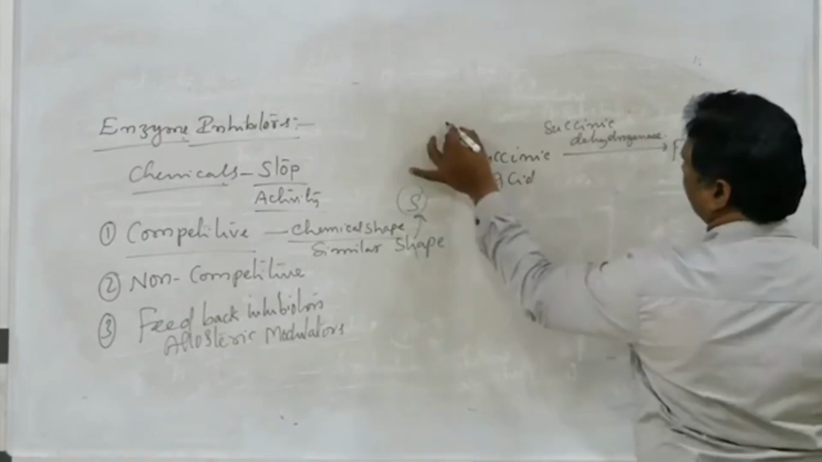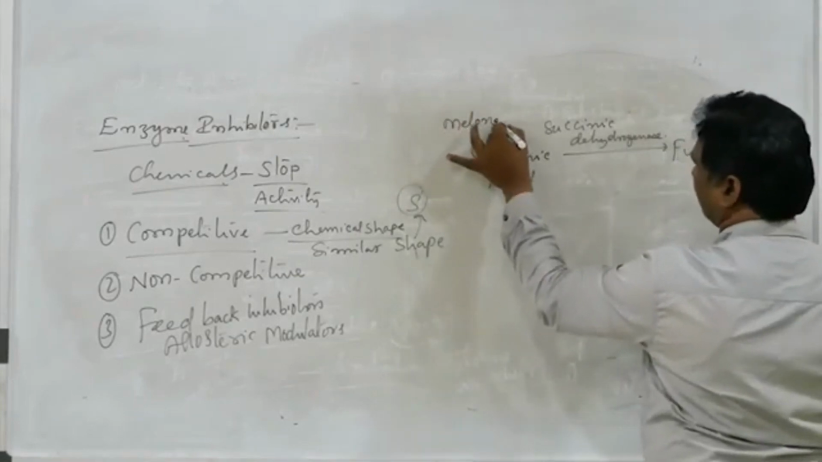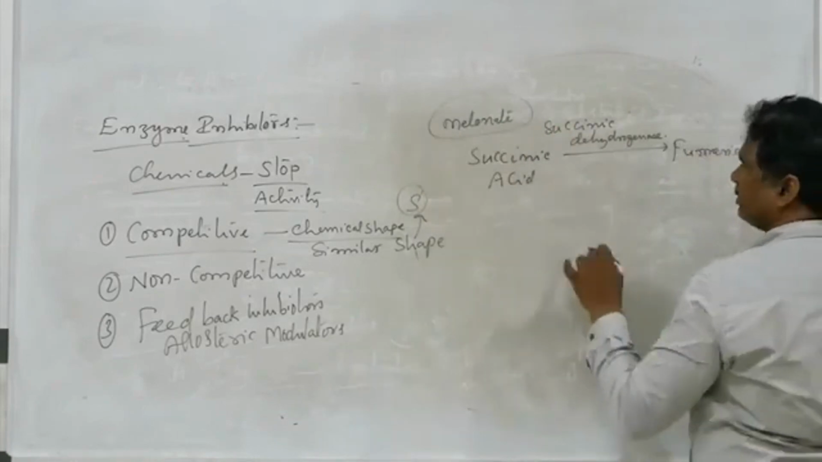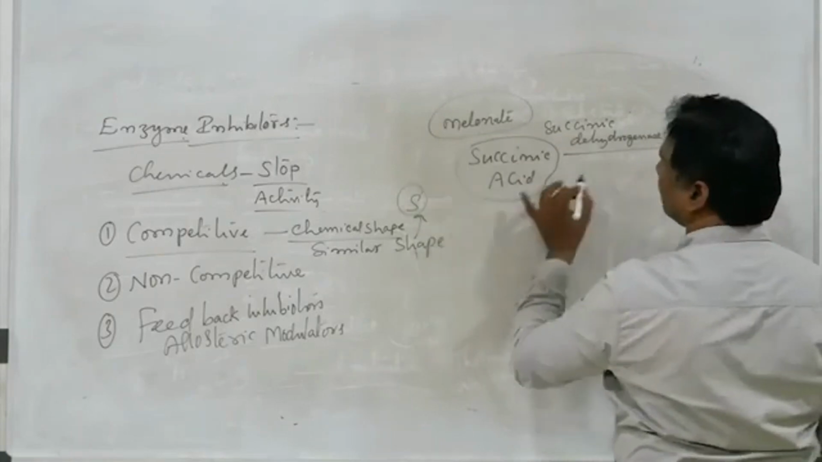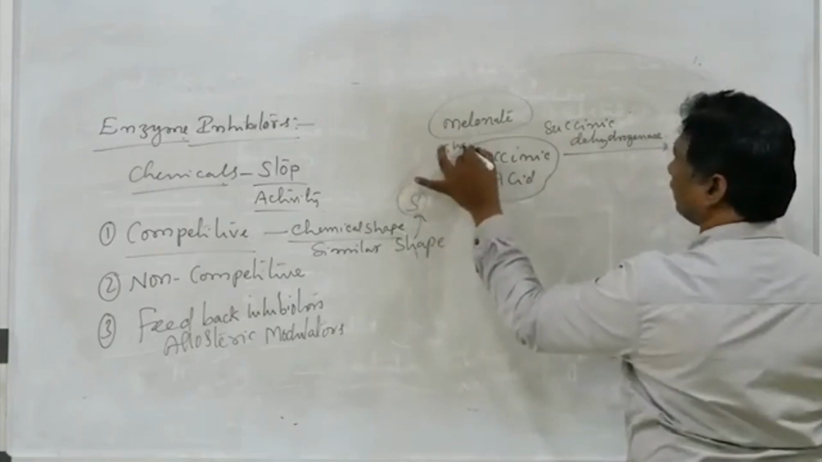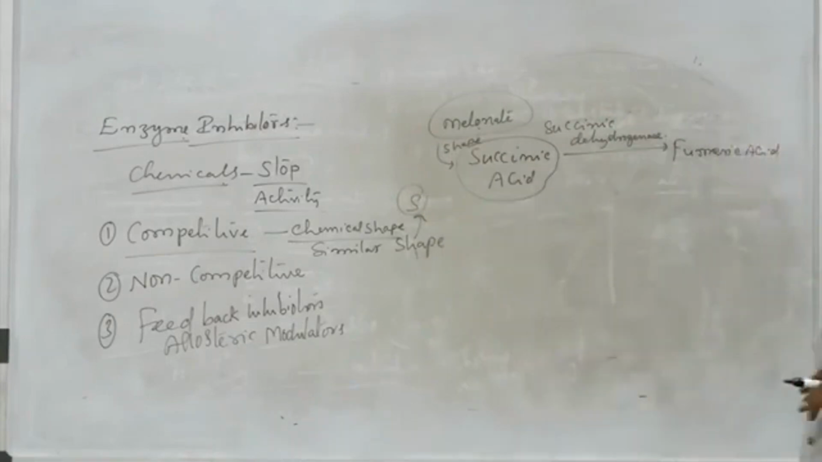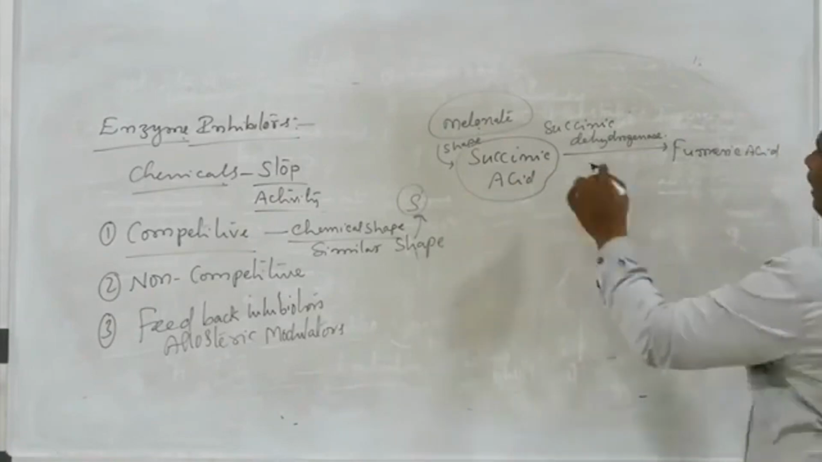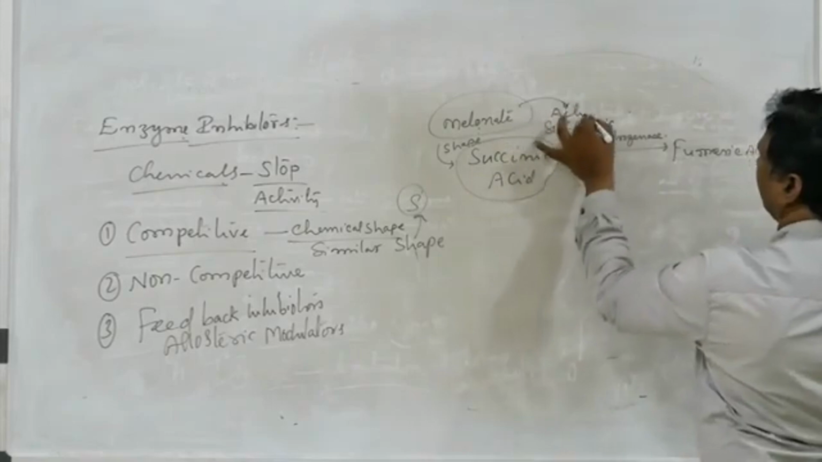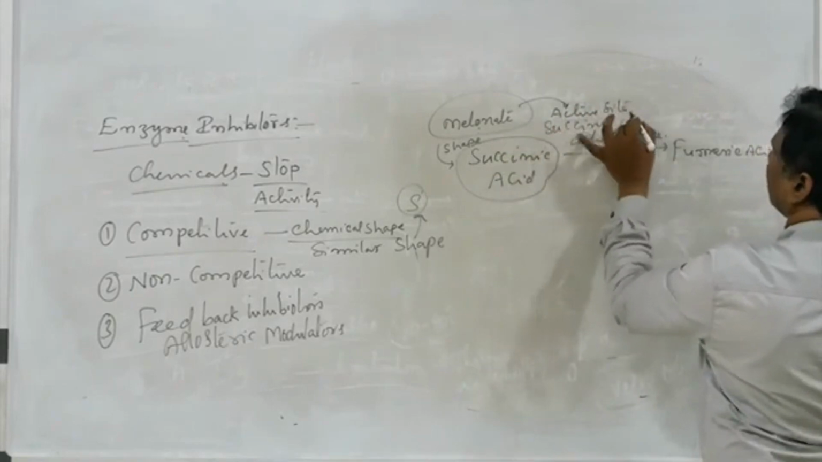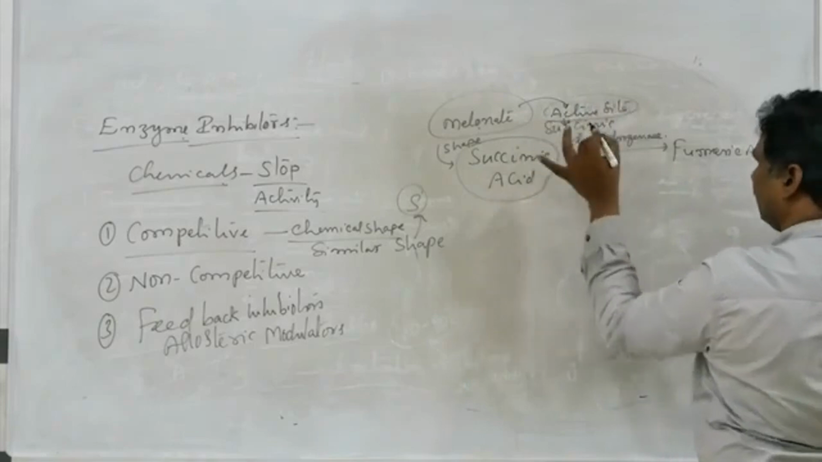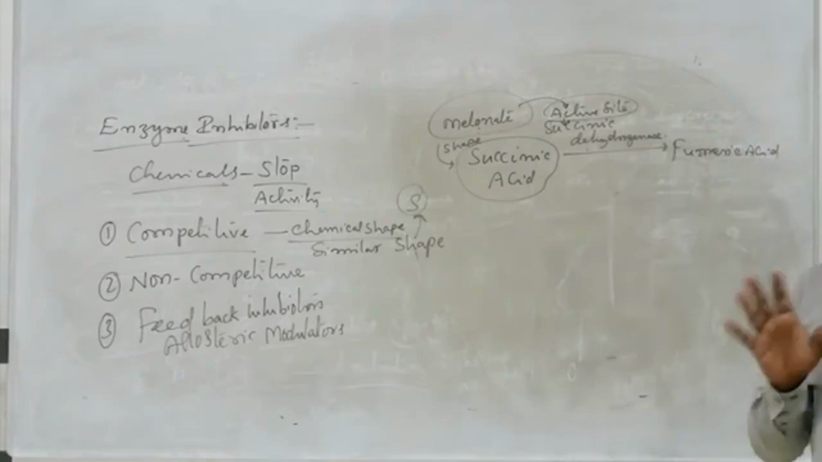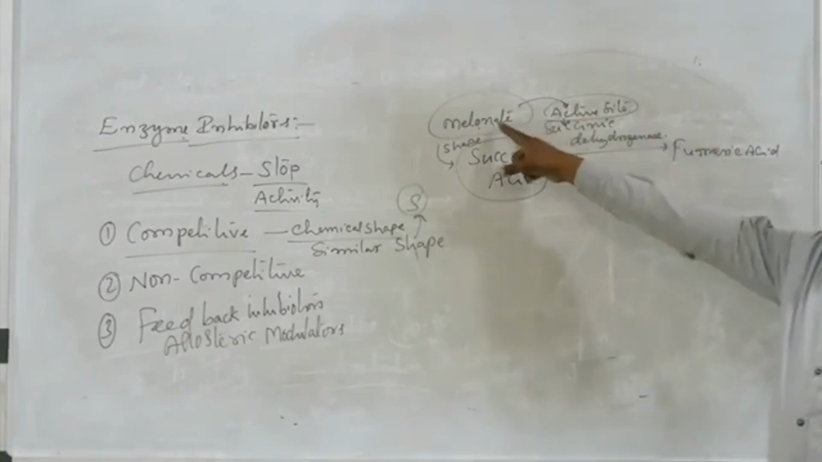So in this one, there is an acid called malonate or malonic acid. The shape of the malonic acid is resembled to the shape of the succinic acid and occupies the active site of succinic dehydrogenase. The function of the succinic dehydrogenase will stop due to the malonic acid.